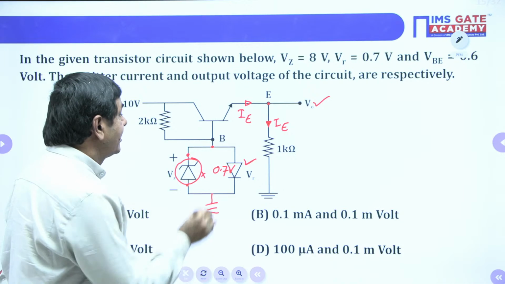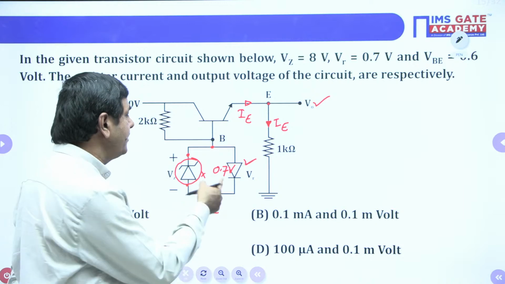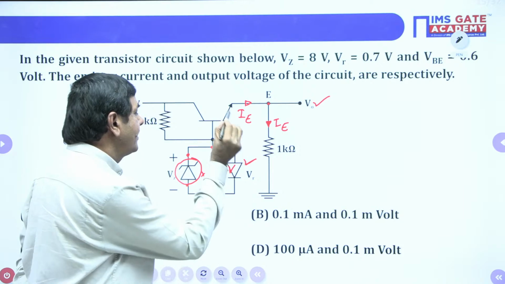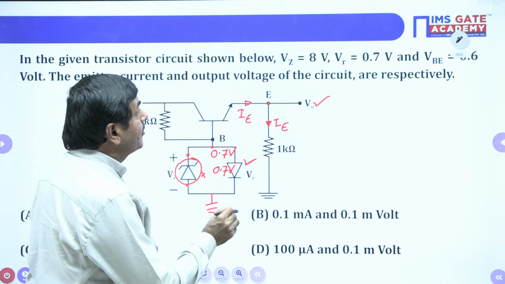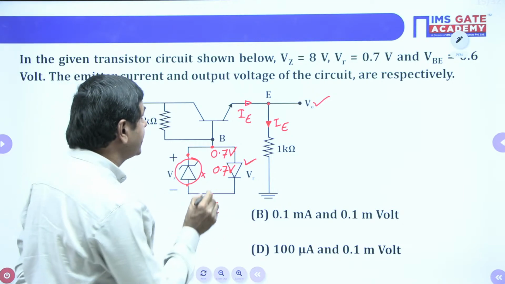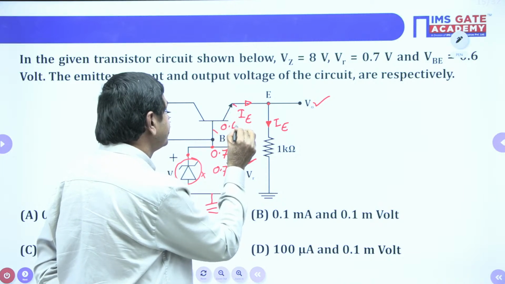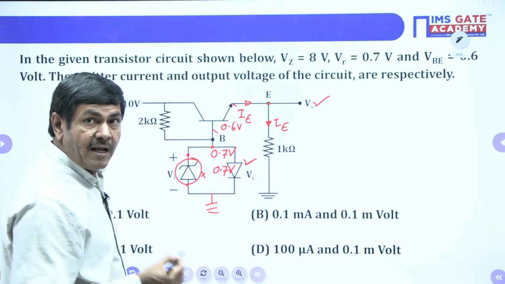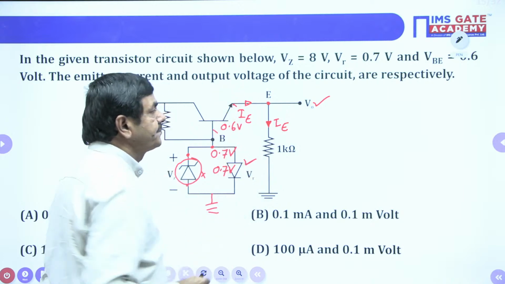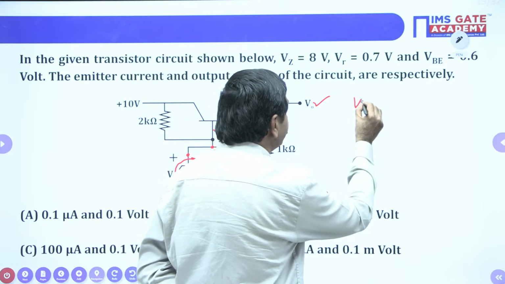Finally, 0.7. Now, can you say what is this node voltage? The same 0.7 volts is available here. But in the problem it is given directly that the base to emitter voltage is 0.6 volts. I am asking the question: what voltage can we get at this node? What V0 is possible here? Anybody can give what V0 is available?